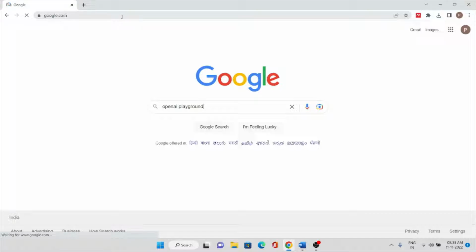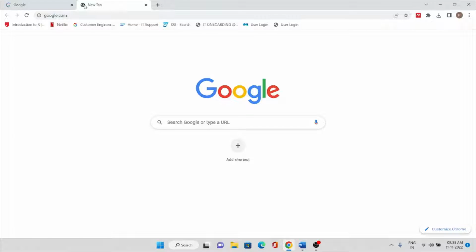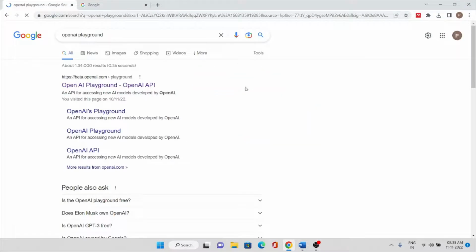It's taking some time. Yeah, I think now it's opened. So I will click on this option, OpenAI Playground.